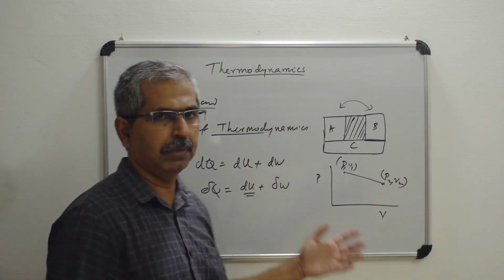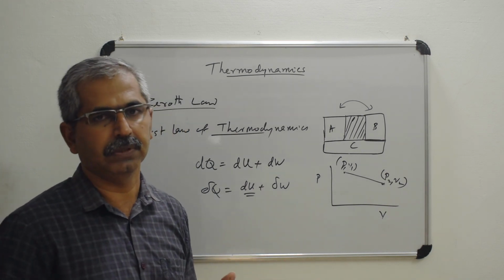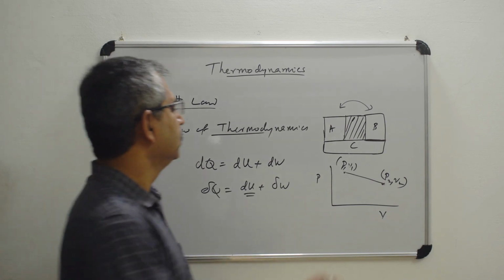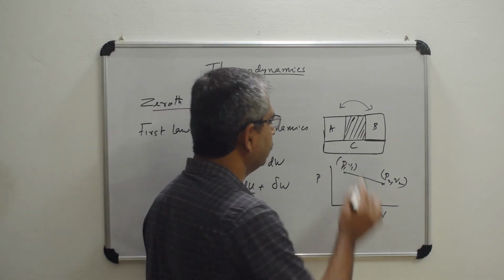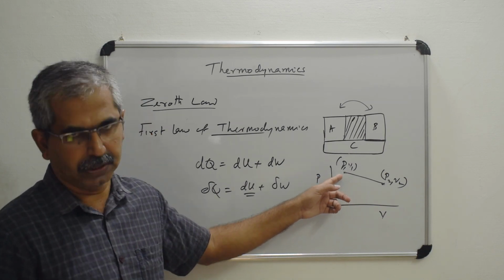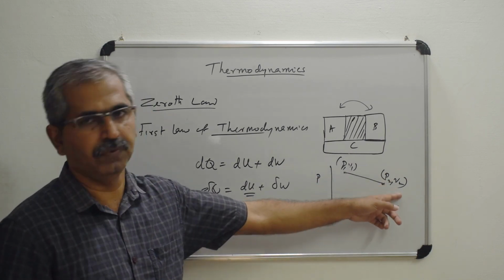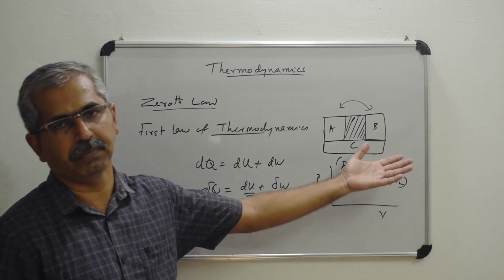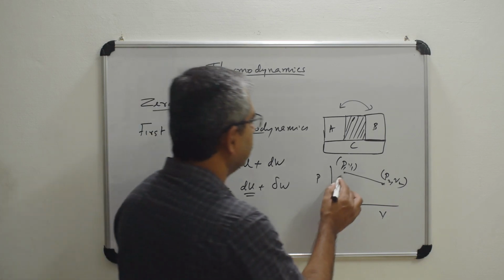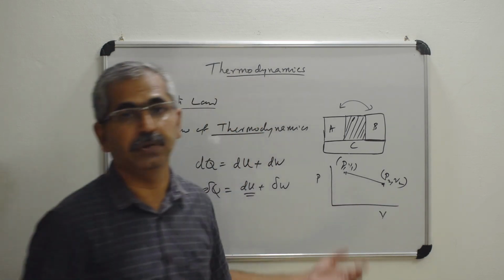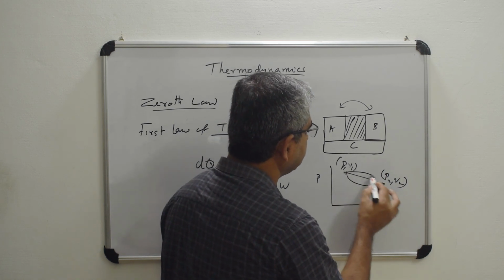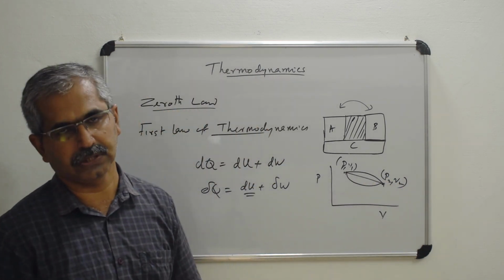There can be different types of processes, isothermal, adiabatic, whatever, which we will see after this one. So here the initial state is P1, V1, maybe at a particular temperature T1, and this is P2, V2, maybe at a different temperature T2. From the first point to the last point, we can have different paths, isn't it? You can move along this particular direction, or this particular direction; different directions are there.